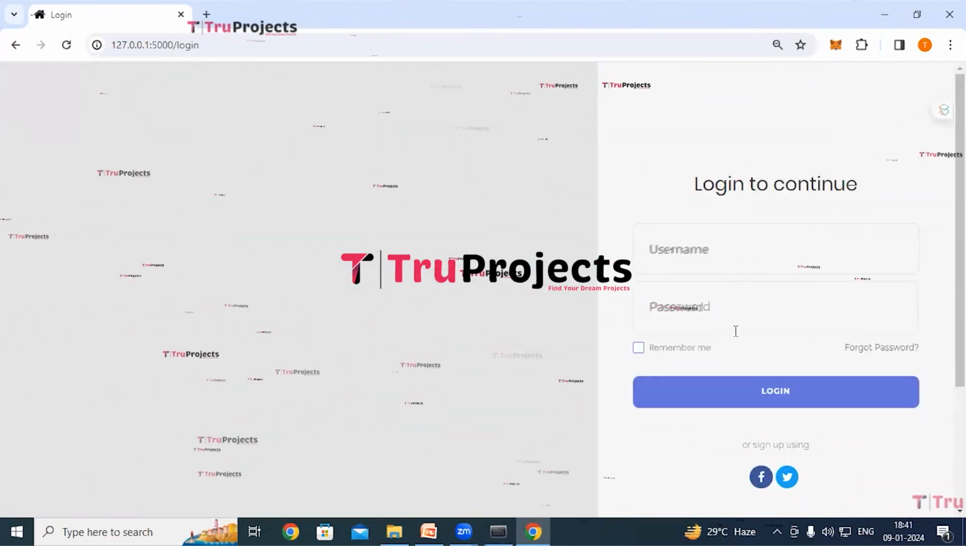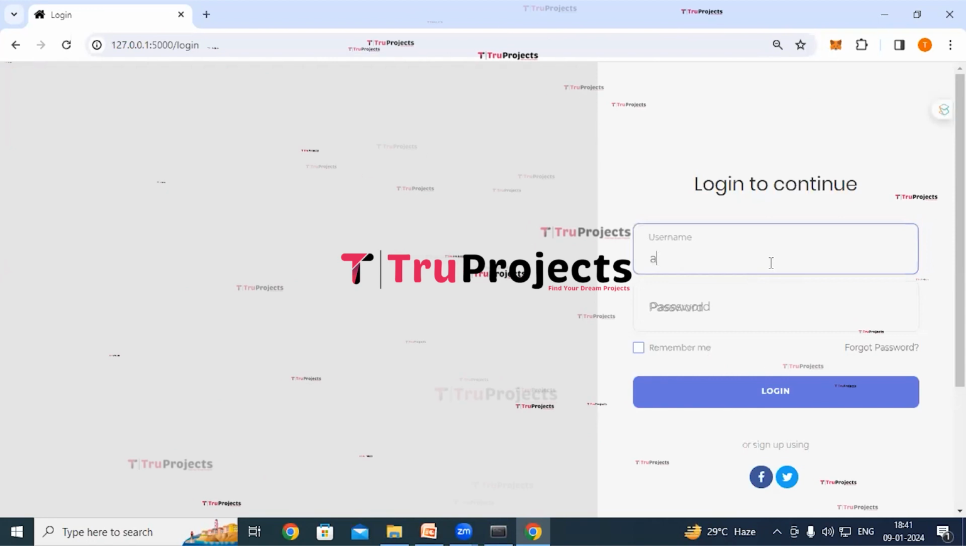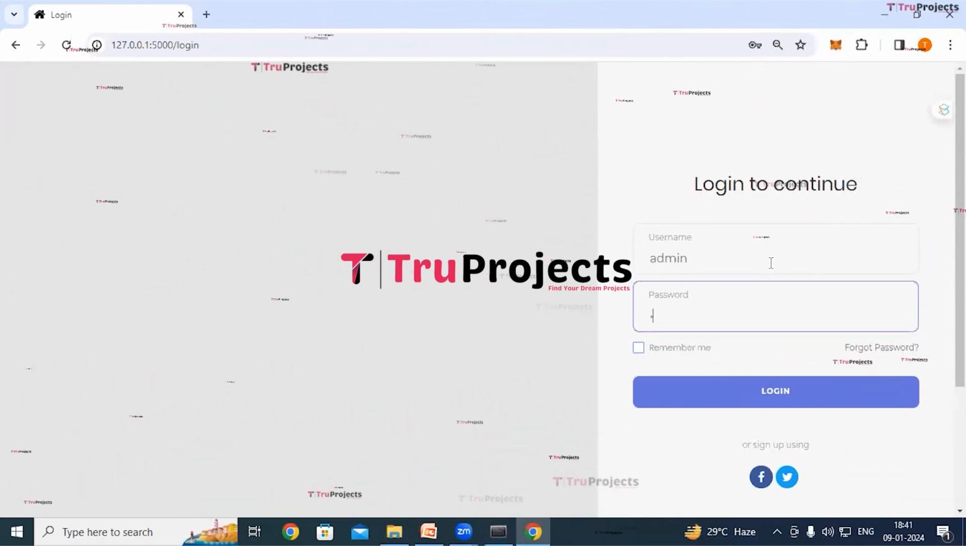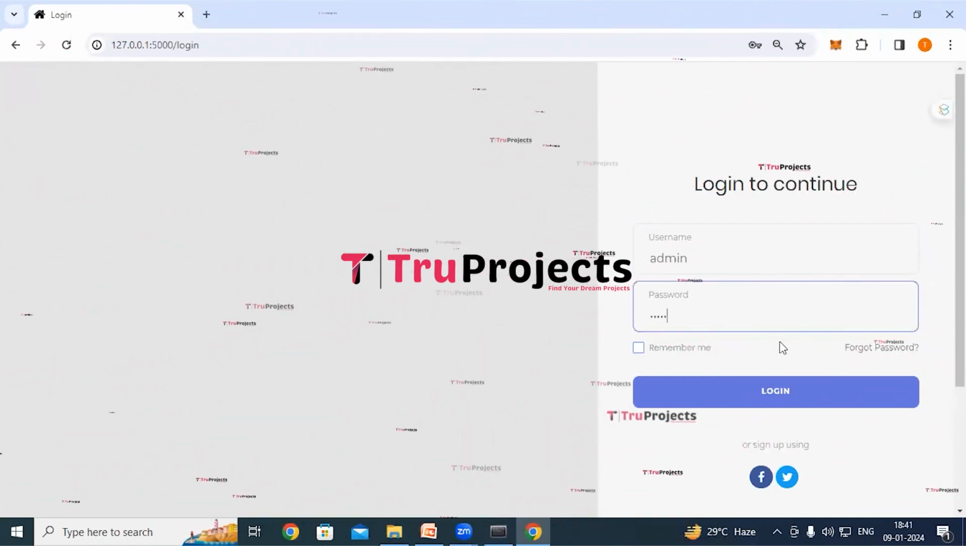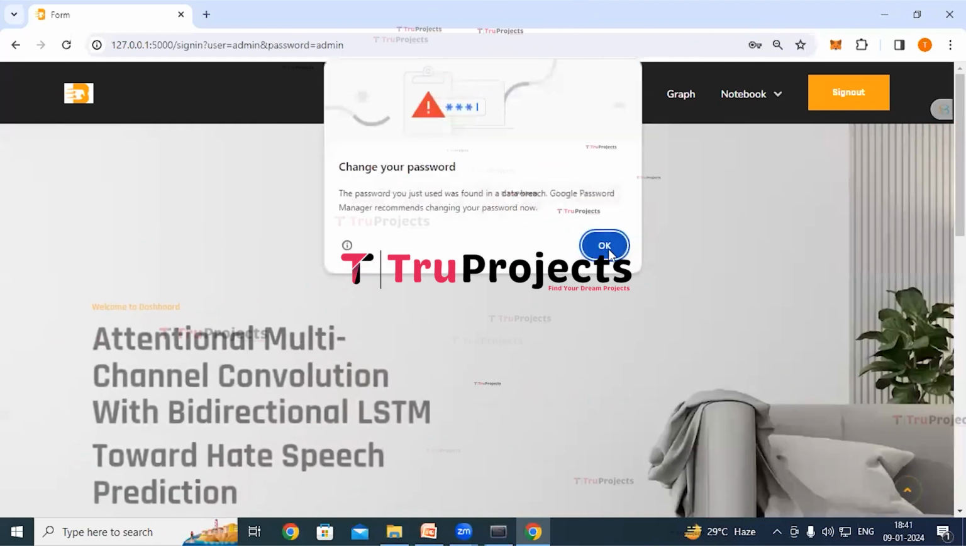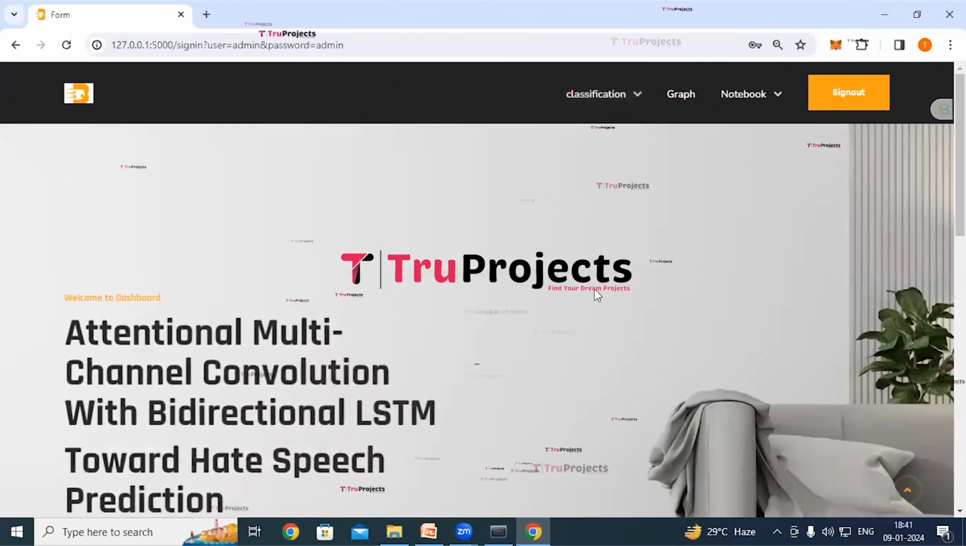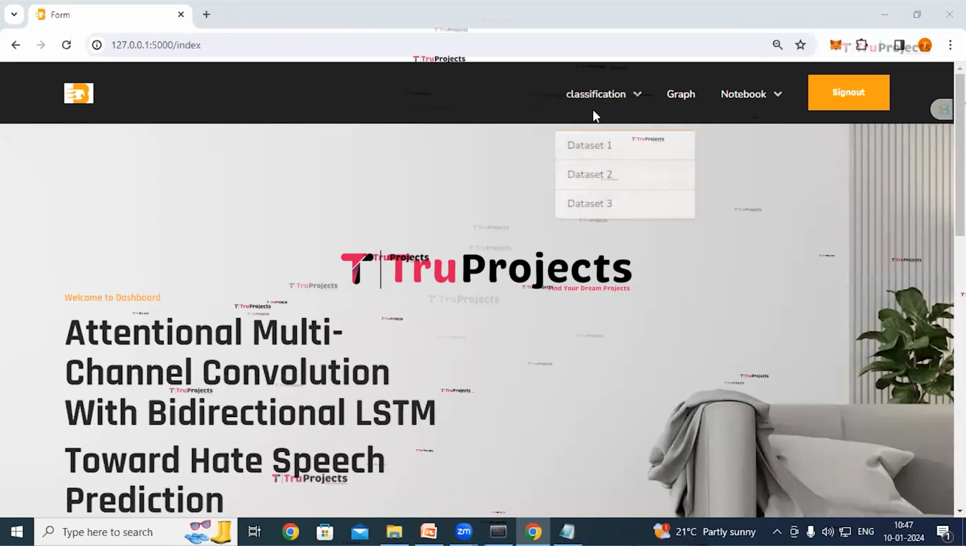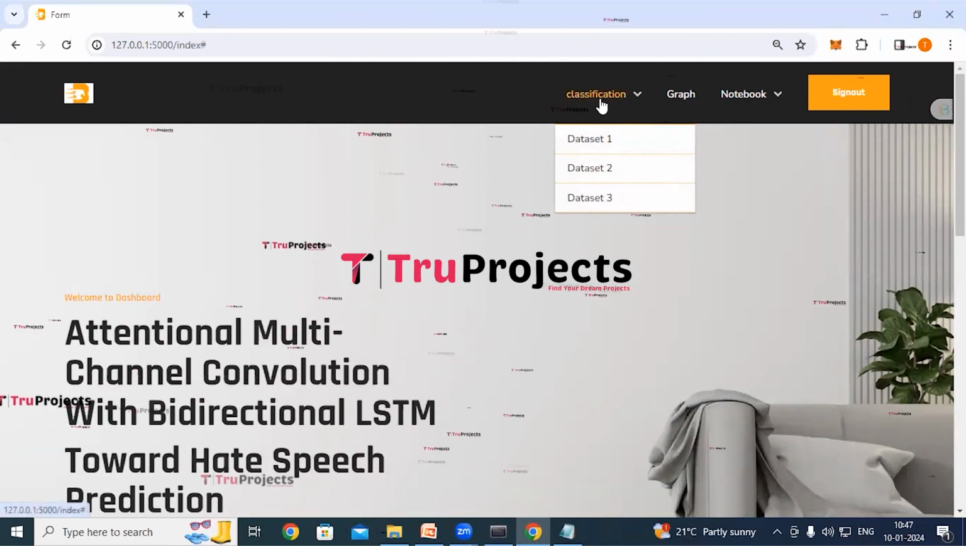So here we have to provide the credentials, username and password, and click on login button. So it has redirected us to the classification page. So here we can see a classification link, click on it.